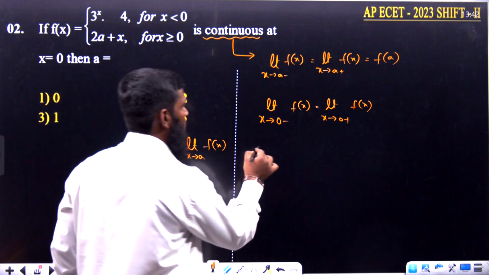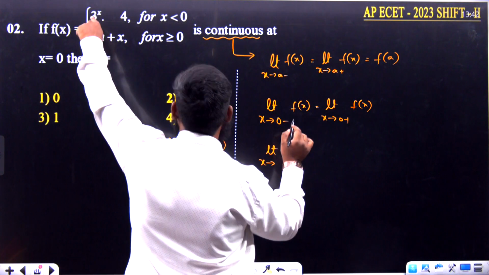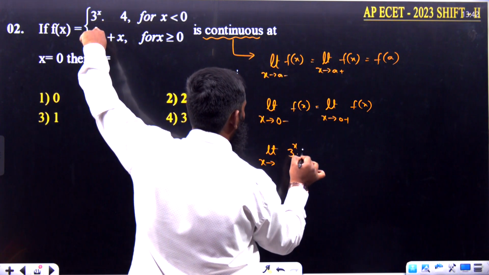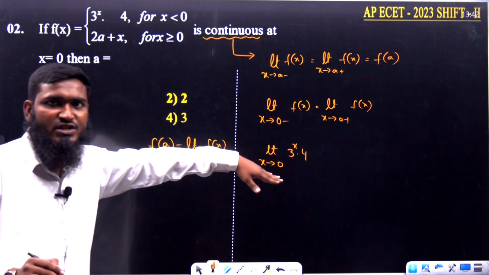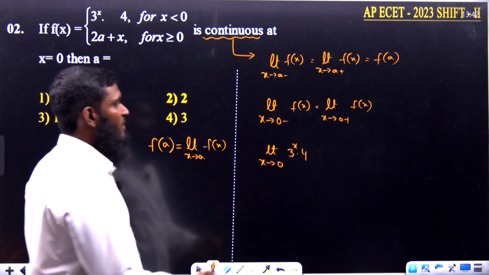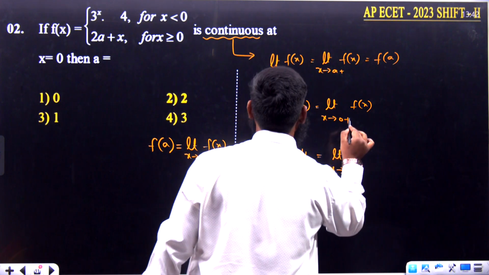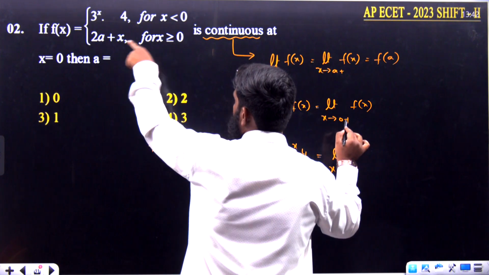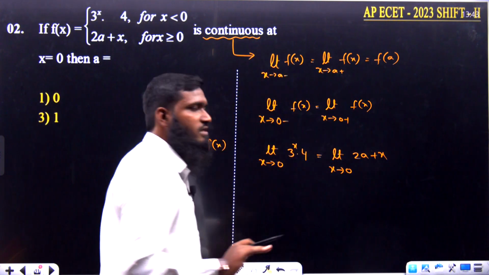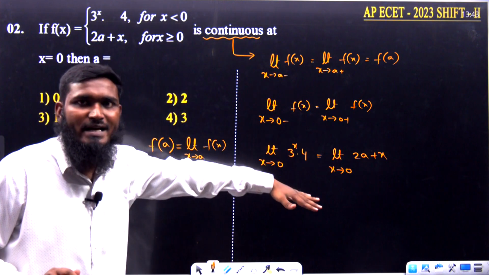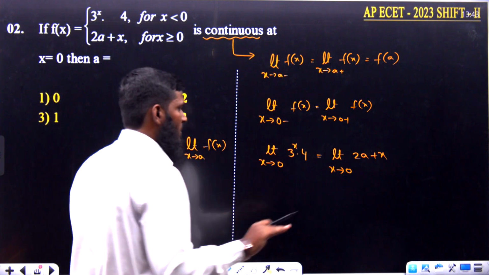Let us substitute the functions over here. So limit x tends to, now f of x we are taking 3 power x into 4. Now no need to take 0 minus because we are already applying the condition. So now we have to take only 0 over here. Next, limit x tends to 0 plus, greater than 0, we are having 2a plus x. Now also we have to take only 0. Whenever we are already applying the condition, no need to take 0 minus, 0 plus, 2 minus, 2 plus, 5 minus, 5 plus, whatever it may be.